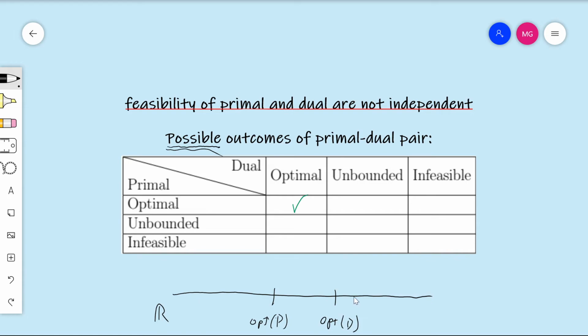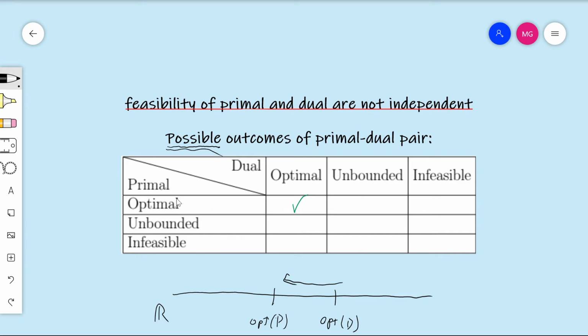Well, what it would mean, since the dual is a minimization problem and we're trying to make it as small as possible, this value of opt d, if it's unbounded, that means we can push it all the way to negative infinity, which is going to the left. And so that in turn means that there's no values that are feasible for the primal, because if there were, then that would give us a lower bound on the dual, but there are no lower bounds since it's unbounded.